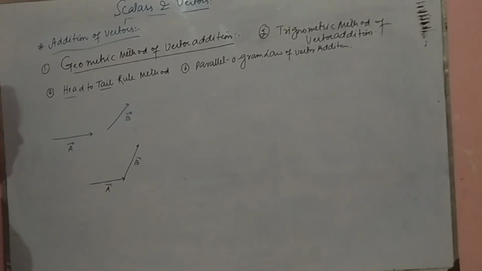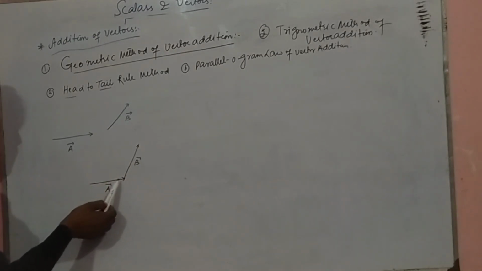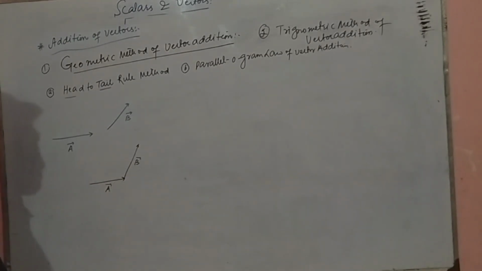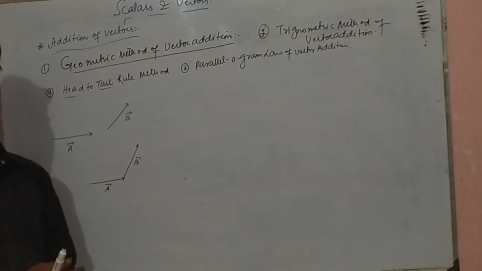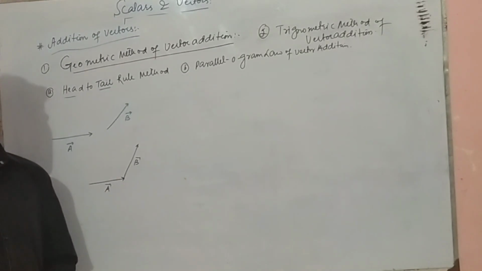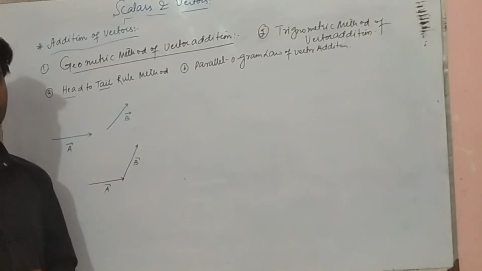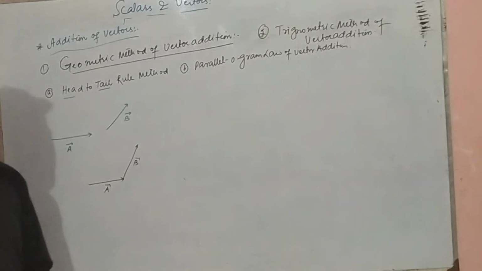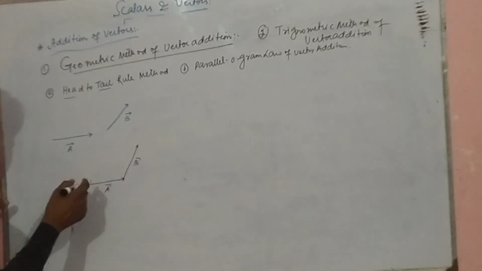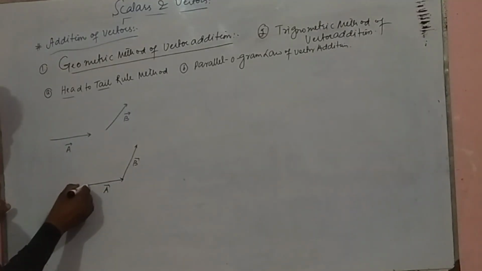After adding, we will get a resultant also. What is the resultant? The resultant gives the resultant magnitude and resultant direction of the vectors that are added. This is known as the resultant vector.